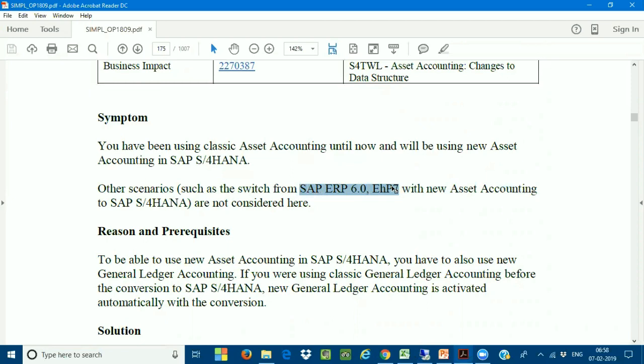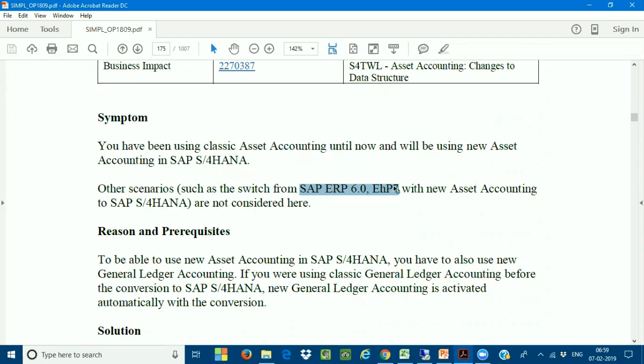Classic asset accounting will not work. Only the new asset accounting works in SAP S/4HANA. If any customer is on classic asset accounting, then you have to upgrade the system to the latest enhancement package and complete all the reconciliation process, and then go for the system conversion. If there is any discrepancy between the general ledger accounting and the asset accounting balances, first sort out those differences, make sure your asset balance is equal to your general ledger balance, and then go for the system conversion. I'll explain all those things now.